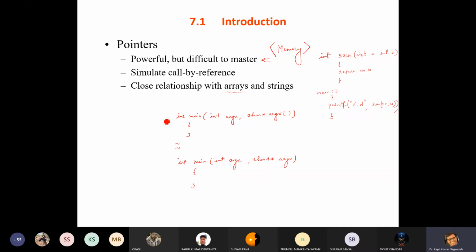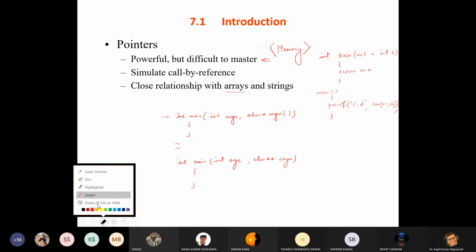And one more important thing, when you are running a normal program or when you are looking at your textbook, it is using int main, int argc, and char pointer argv. And this is equivalent to the Visual Studio 2019 compiler.